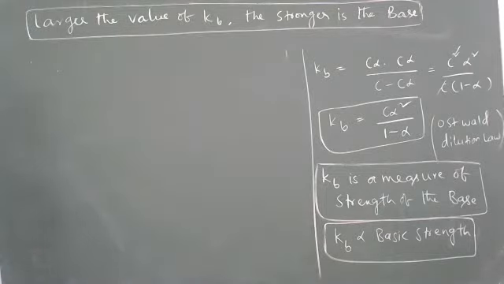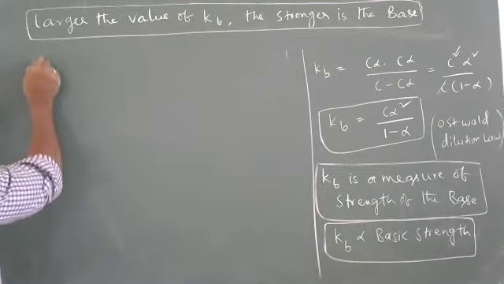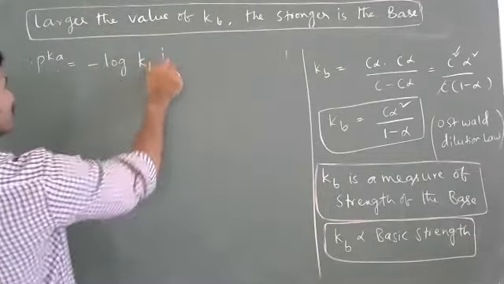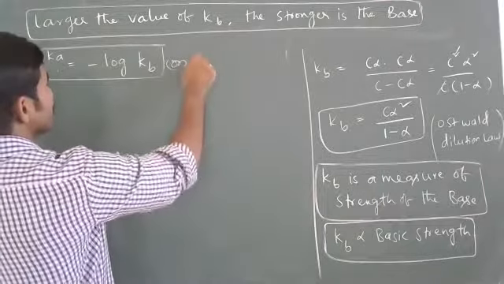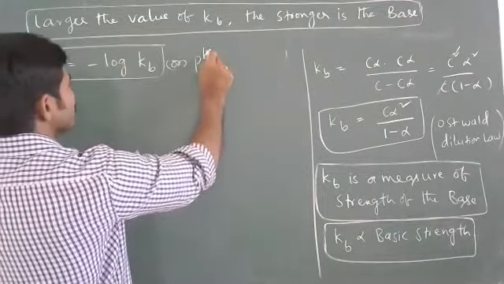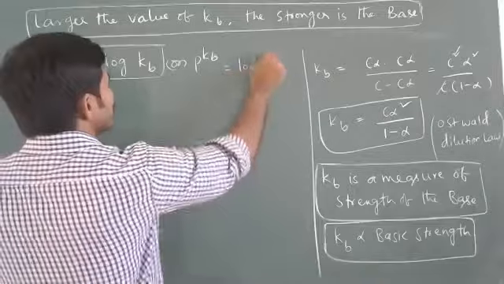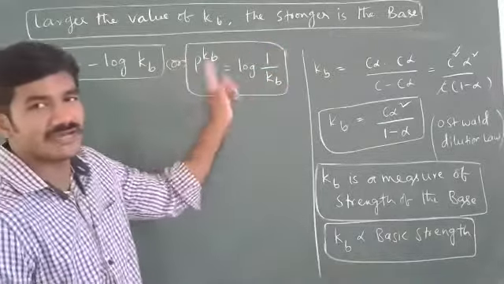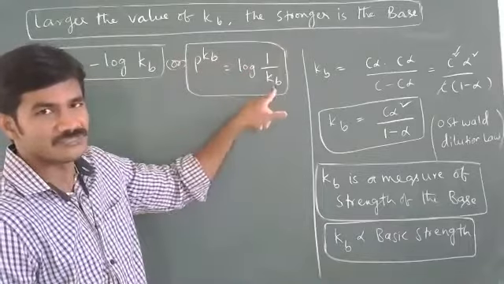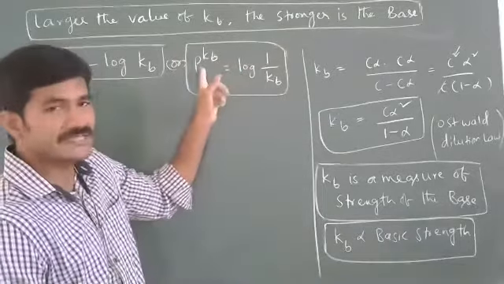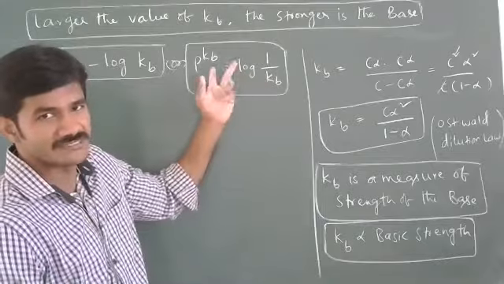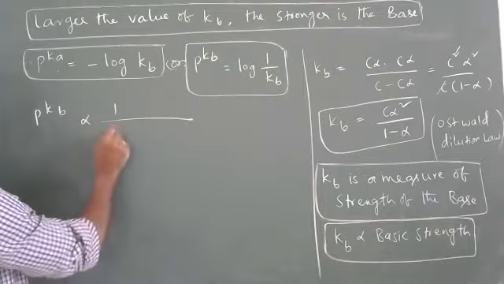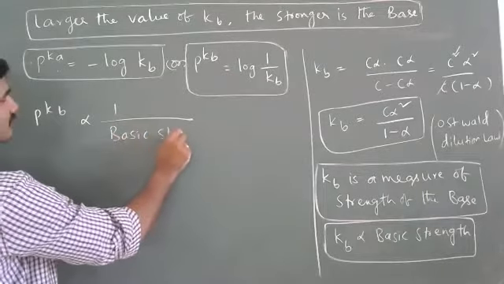So here pKb is again minus log Kb, or pKb is equal to log 1 by Kb. Kb and pKb, how are these related to each other? Inversely proportional. When the Kb value is more, the pKb value is less. So pKb is inversely proportional to basic strength.